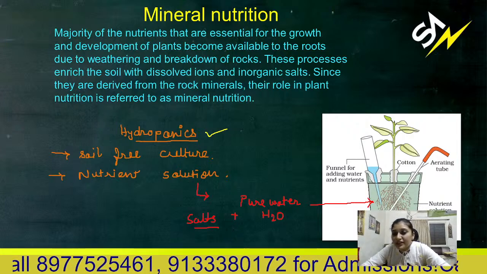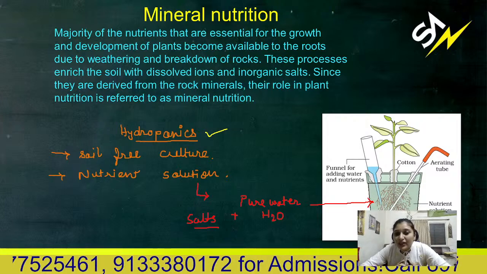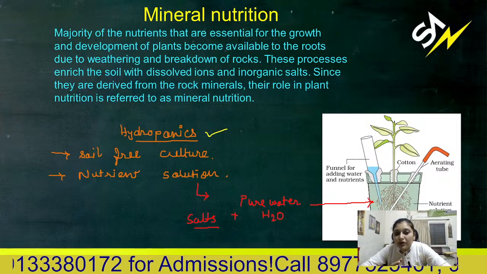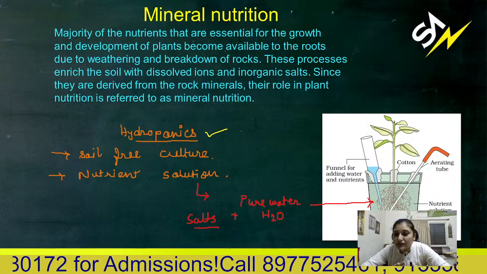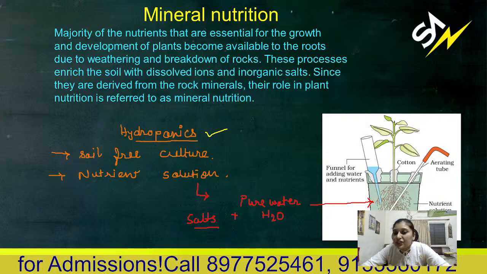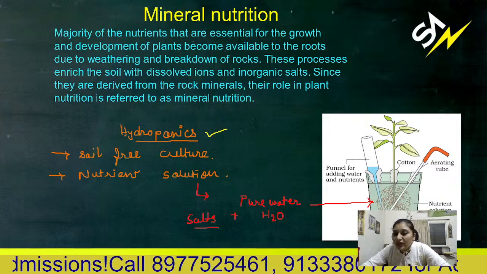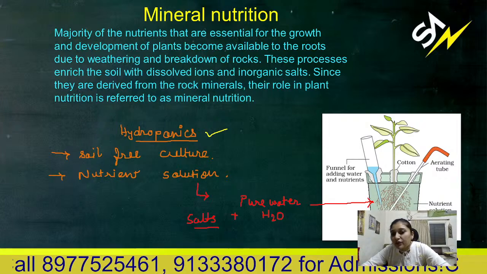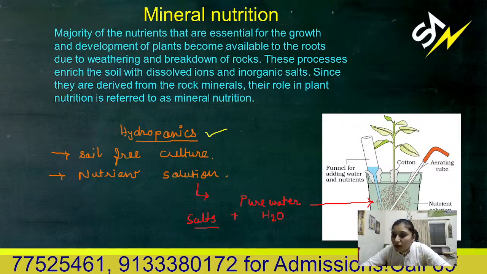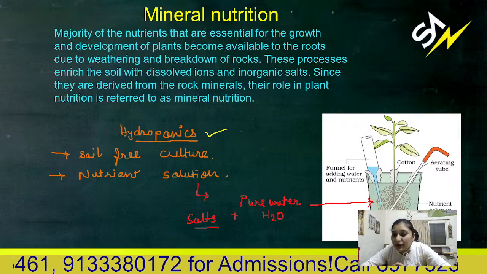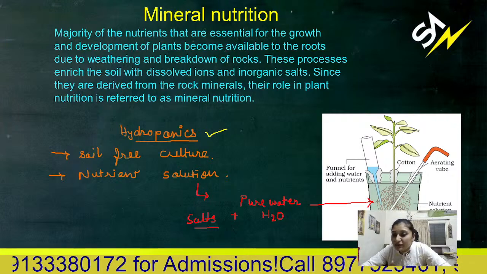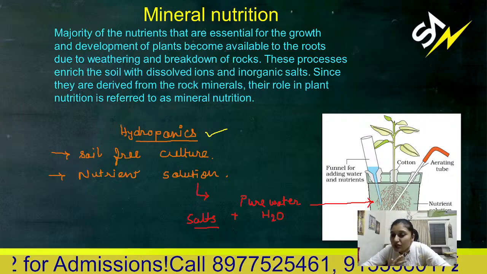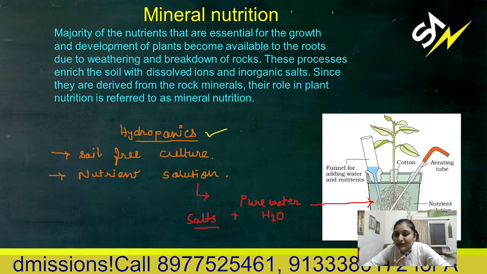Or vice versa, you can keep on adding salts of different elements to this nutrient solution, so that you get an idea whether it is important for the growth and development of the plant or not. So this is how you develop hydroponic condition, in which, in a container with nutrient solution, you are growing plants without any soil.